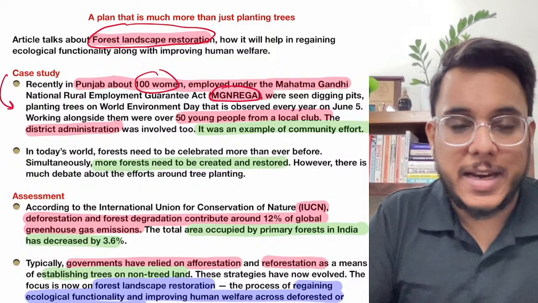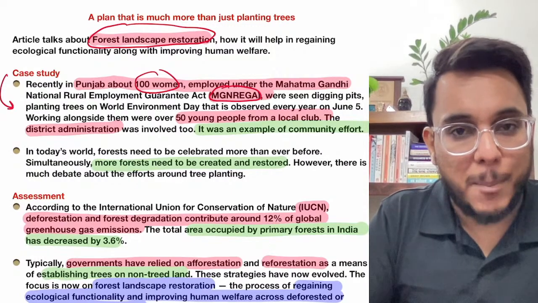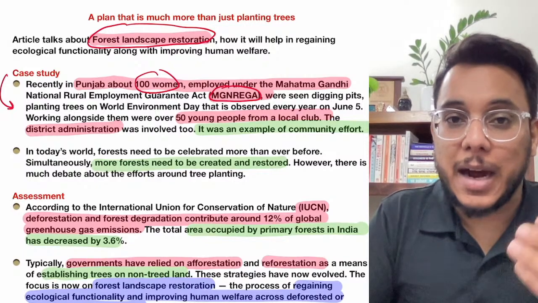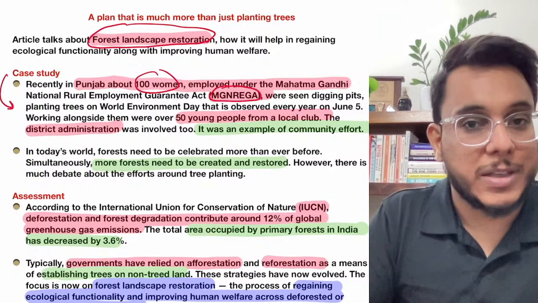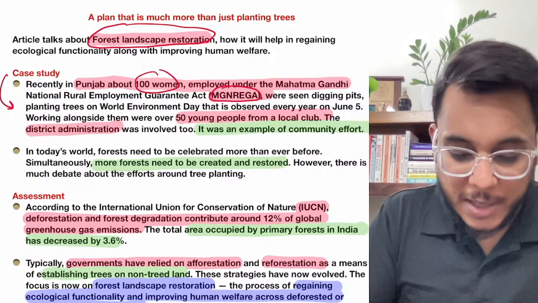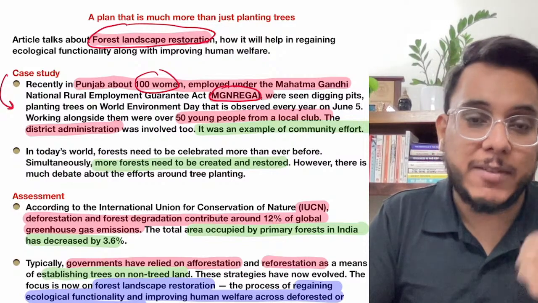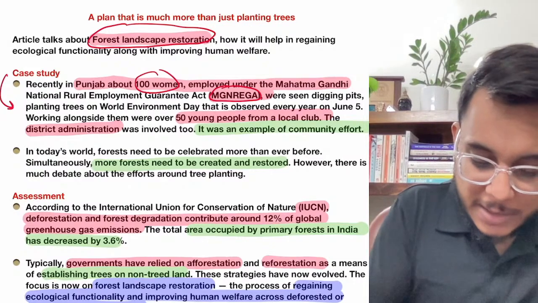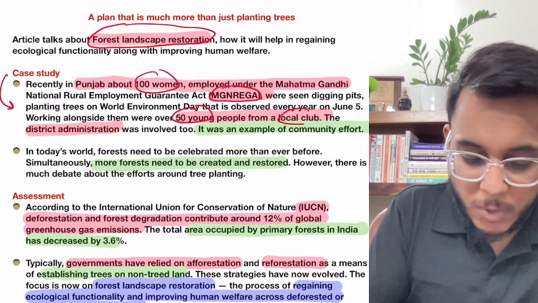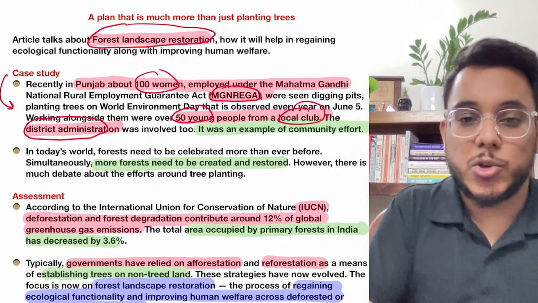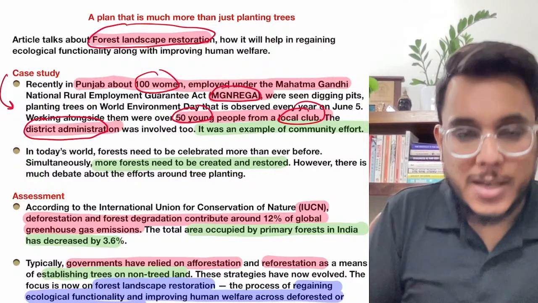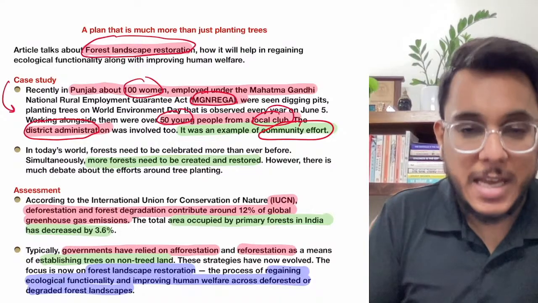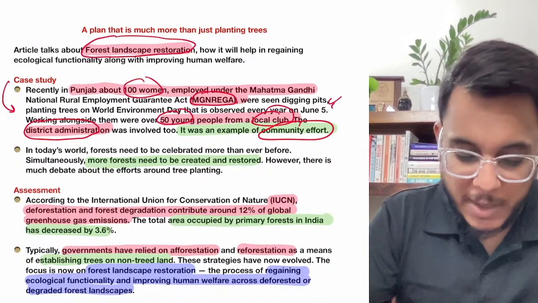Now you know MGNREGA stands for Mahatma Gandhi National Rural Employment Guarantee Act, under which people are given a guaranteed 100 days of employment for unskilled work. So 100 women were enrolled under MGNREGA, and they were given the task of planting trees. Along with them, the people from the local club also joined, then the district administration also joined, and all of them together planted the trees. So guys, this is a perfect example, first of all, of community effort. Community restoration of trees, a very good example.